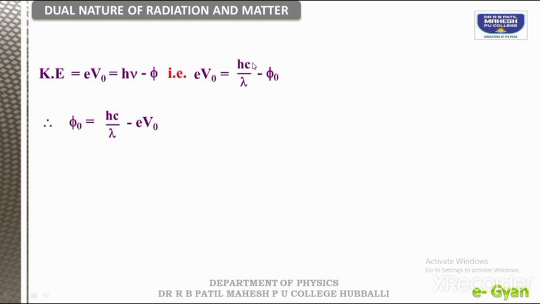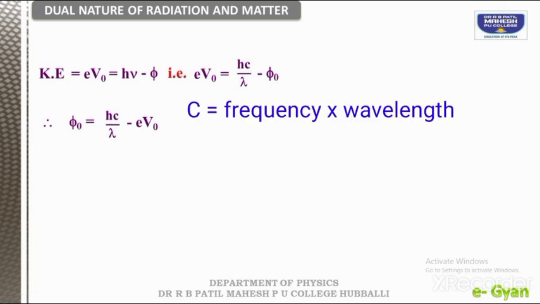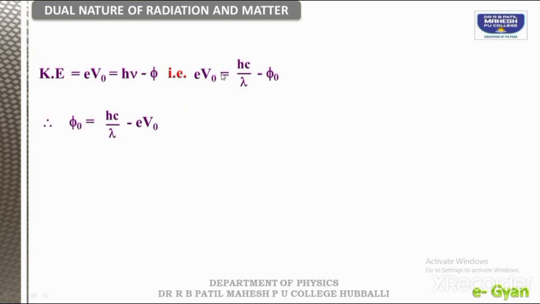Here, where did C come from? Just remember, in the previous year we studied that frequency into wavelength is equal to C, the speed of light in a vacuum. For all electromagnetic waves we use this formula: C is equal to frequency into wavelength. Therefore, we can rewrite the frequency in terms of C divided by lambda. So we are able to write it.